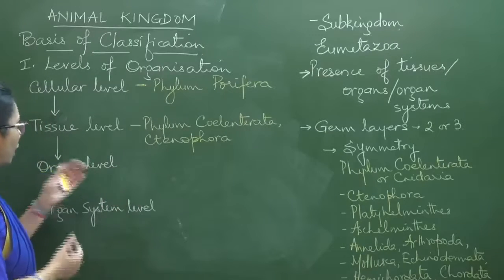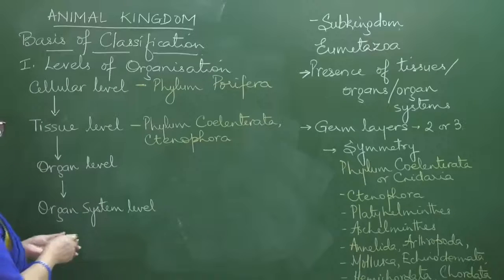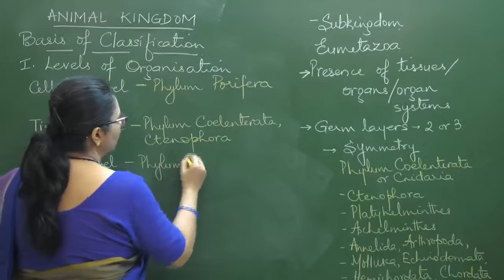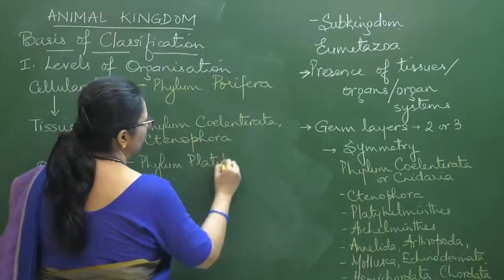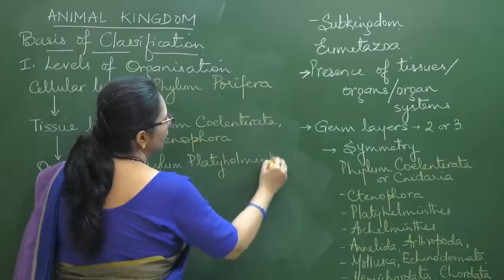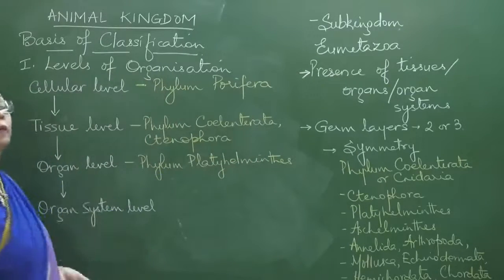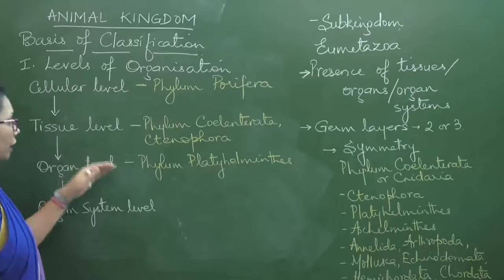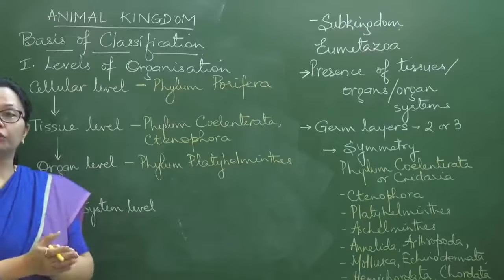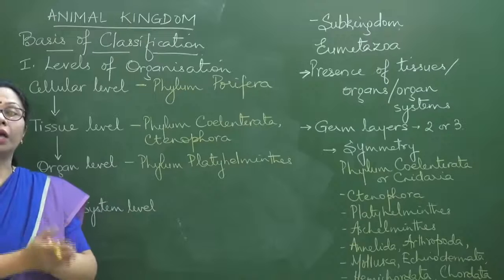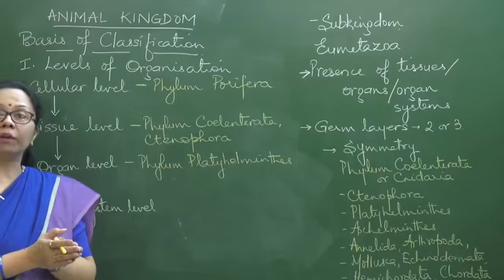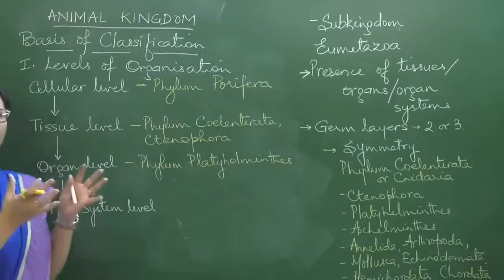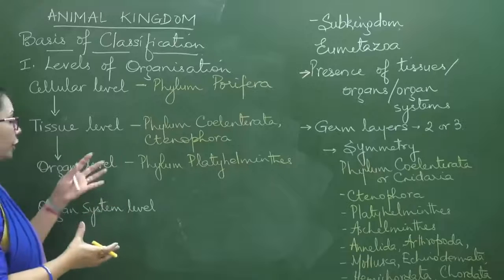So here the organ level has been reached with the phylum Platyhelminthes, which is flatworms, right? Tapeworm comes under Platyhelminthes. Then organs combine together to form organ systems. Like in the digestive system, once again taking the example, there is esophagus, stomach, small and large intestine, all that are combined to form the organ system.